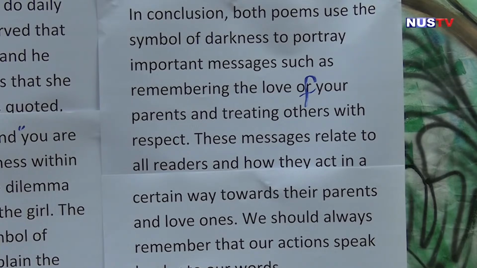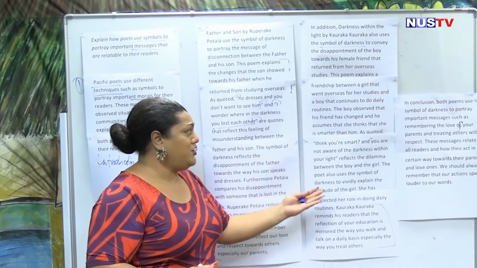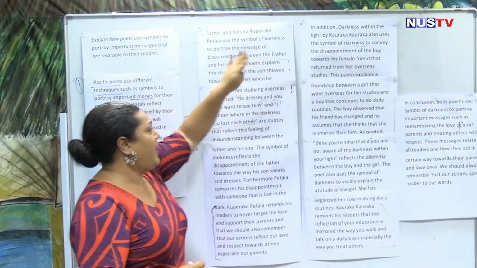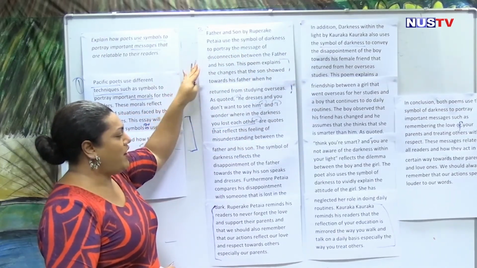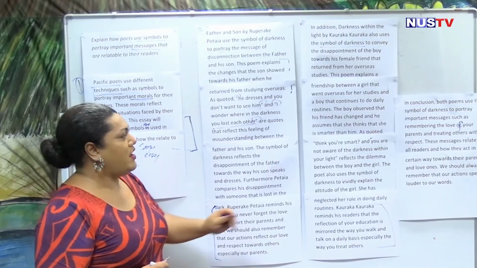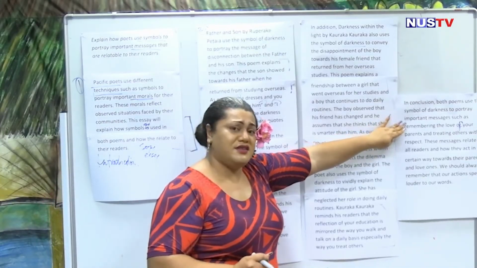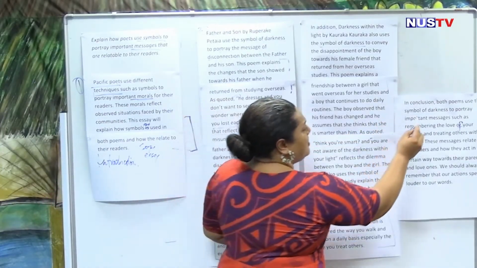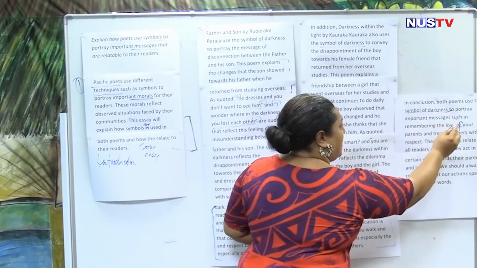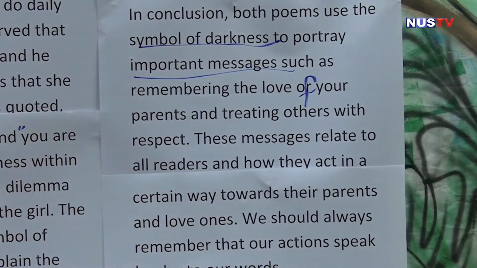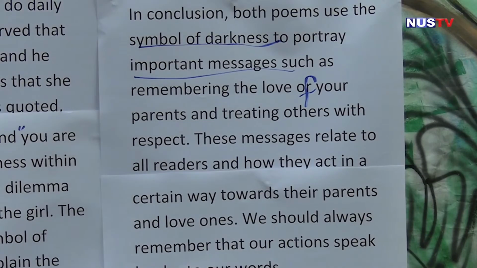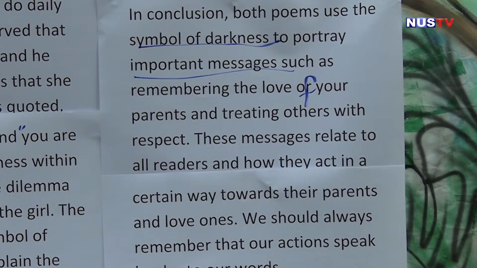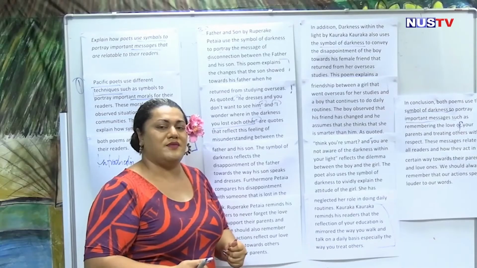So this is tying all of the ideas that you have already mentioned in your second and your first body paragraph, tying it all together, making sure that you have answered the comments, you have mentioned the symbol of darkness and the messages, as you have already explained them in your body paragraphs, and that is your essay.